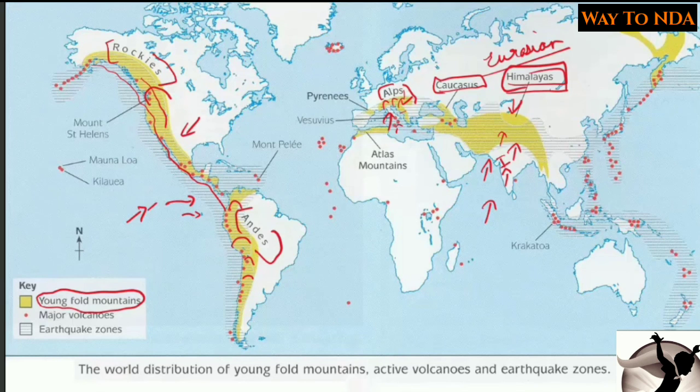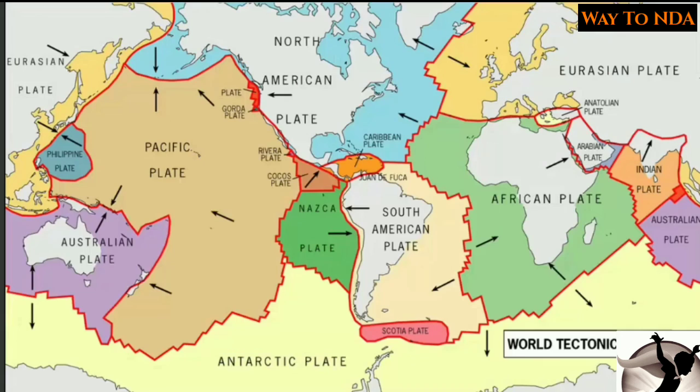So in this way we have studied the plate tectonic theory and the formation of young fold mountains, and the continental drift theory also, how the different continents were formed. So here you can see this is the margin. Here are the Rockies in North America. Here you will find the Nazca plate is colliding with the South American plate.